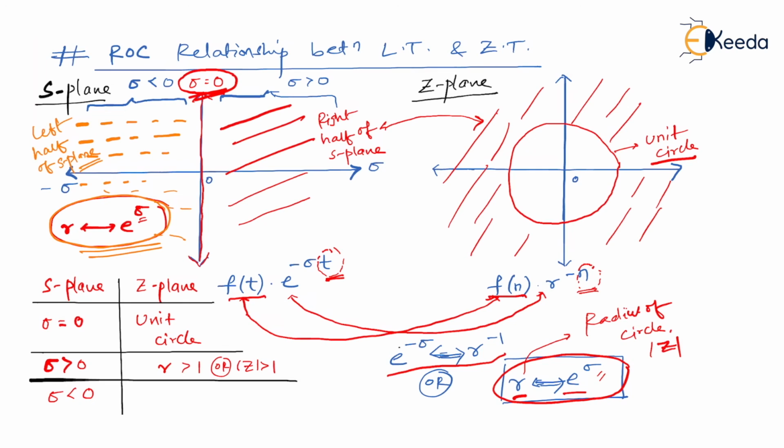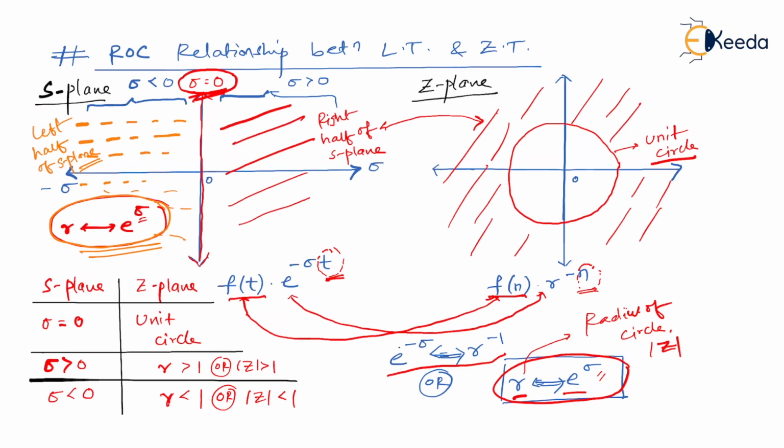So when sigma is less than 0, you know that it refers to left half of S-plane, then r will be smaller than 1, and you know that r is nothing but mod of z, which is less than 1, and r is the radius of the circle. So when I am saying mod of z less than 1, it means I'm talking about the area which is inside the unit circle.